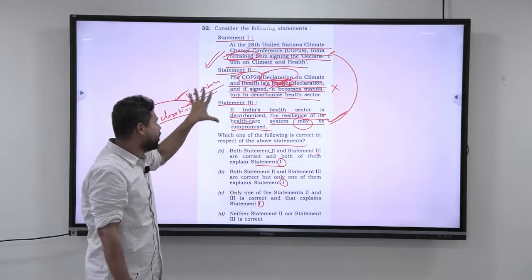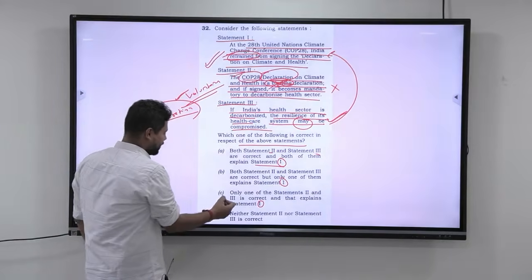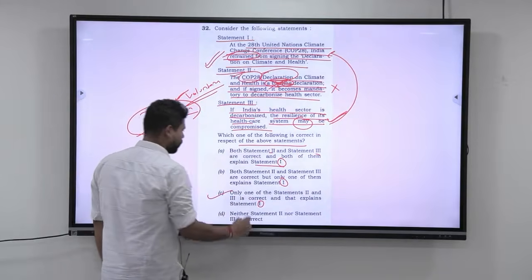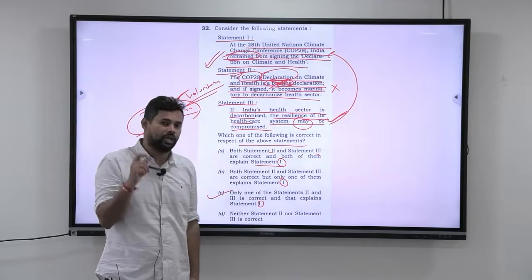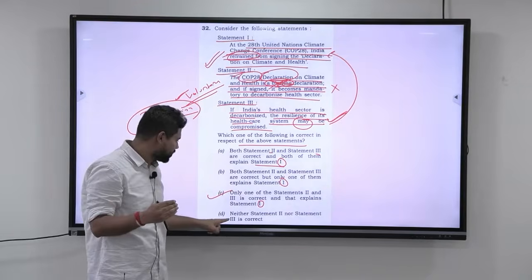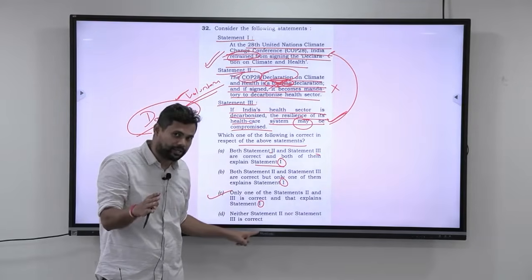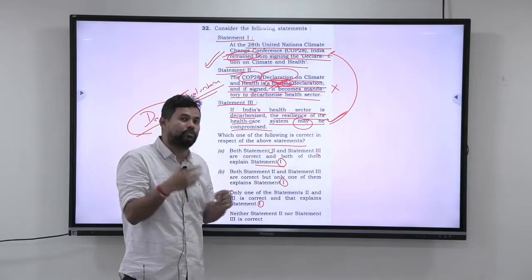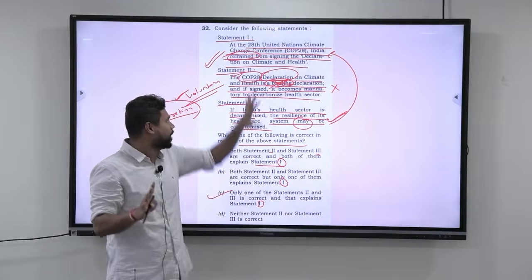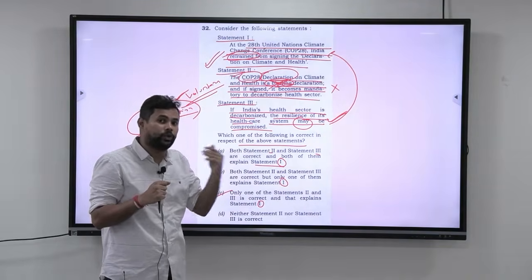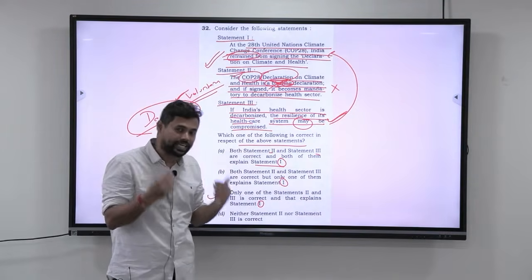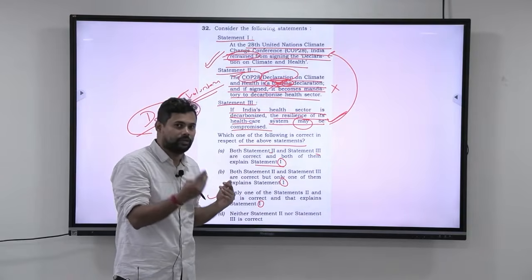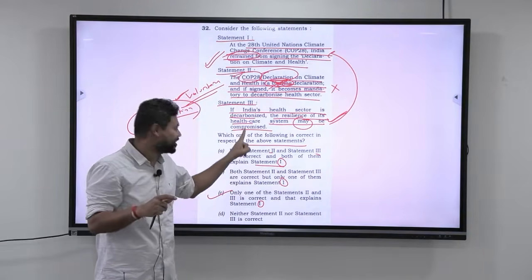So overall, with that principle of probability, you can say that only one of statement 2 and statement 3 is correct, and that explains statement 1. I hope you understood this. But many institutes have also given neither statement 2 nor statement 3 is correct, saying that decarbonization will improve resilience, so how can it reduce it. It is not like that. You have to read in context. When you try to decarbonize faster in any sector, you will start suffering what are called transitional risks. The transitional risks are what they are talking about here.